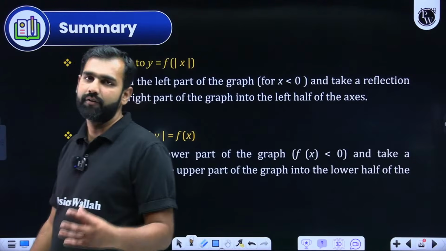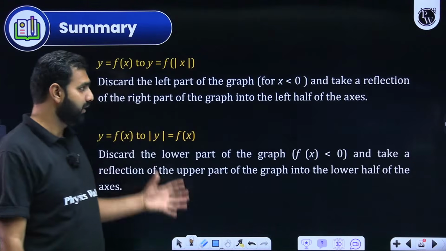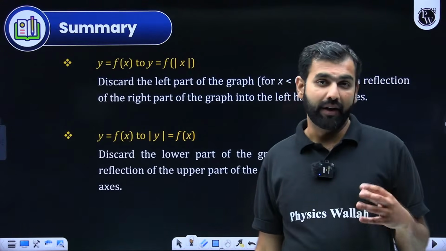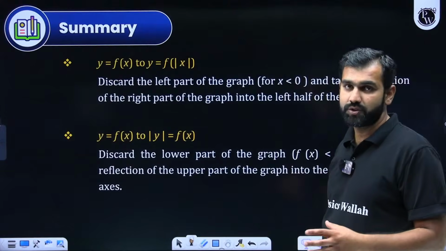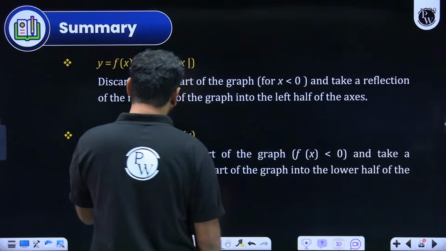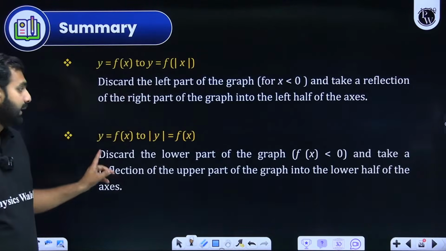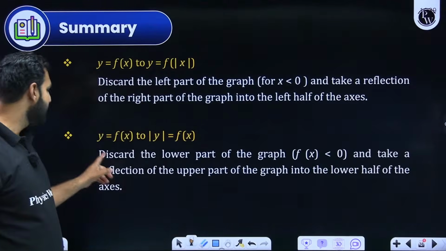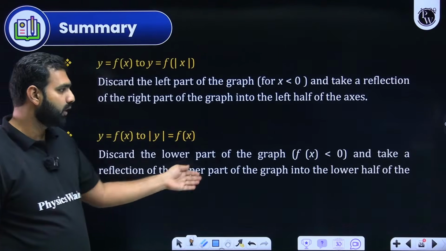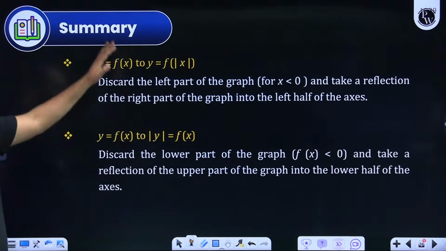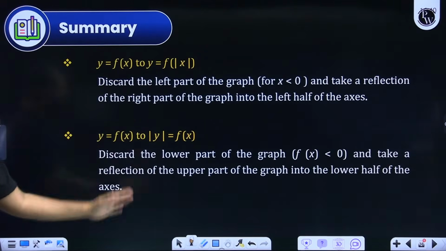Similarly, mod y is equals to f of x. These kinds of graphs you deal with mostly in area under the curve, because a lot of graphs are given to you and then you find the area under the curve. But if you know the transformation of graphs, you can solve a lot of questions very quickly. For example, this one, mod y is equals to f of x. So what you do is discard the lower part of the graph, where f of x is negative, and take the reflection of the upper part of the graph into the lower half along the axis. The same definition. Everybody with me on this, or shall I re-explain this part? Give me a quick update on this.